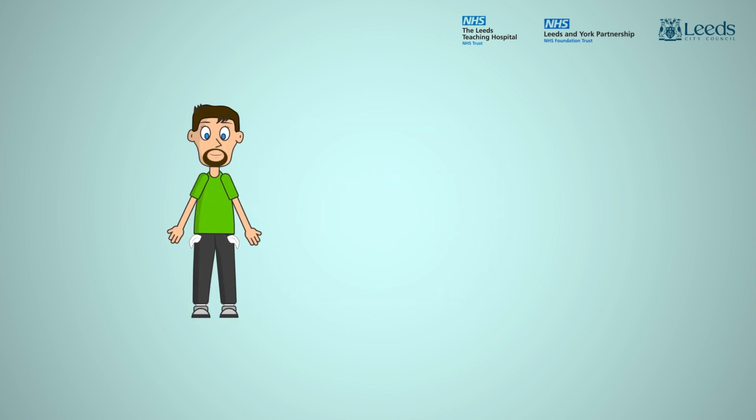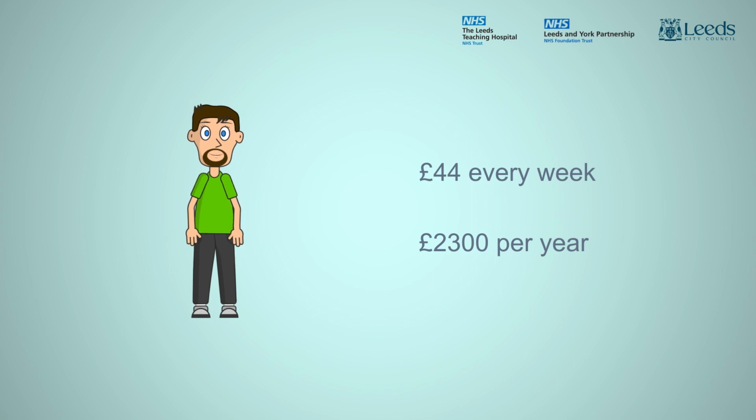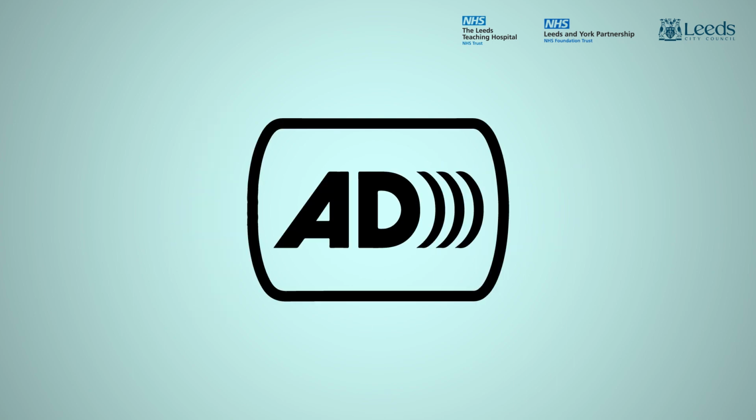Smoking is expensive. Gary, like most smokers in Leeds, spends £44 every week on cigarettes. That is around £2,300 per year. 3 columns are shown. The first is titled Amount Spent on Smoking and shows a cigarette. The second is titled Low Income Weekly Budget and shows a stack of money a little taller than the cigarette. The third column is titled Higher Income Weekly Budget, showing a stack of money much larger than the cigarette.